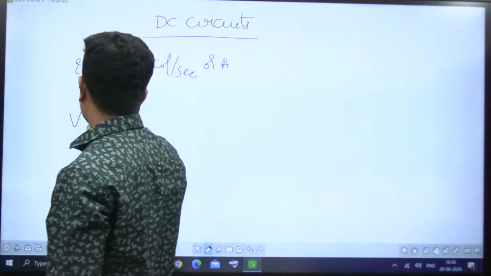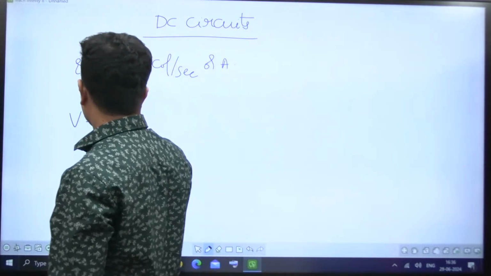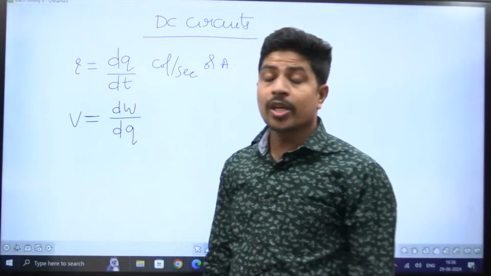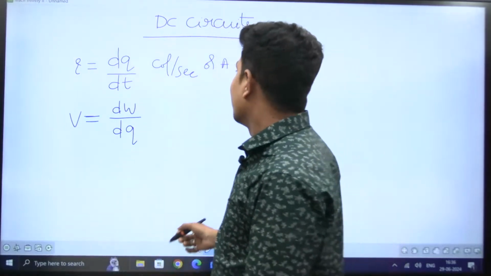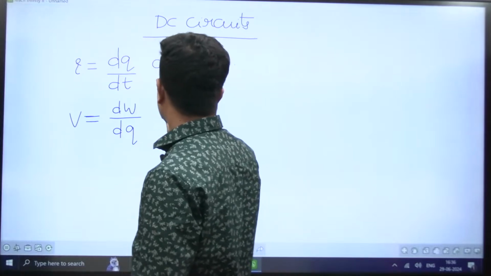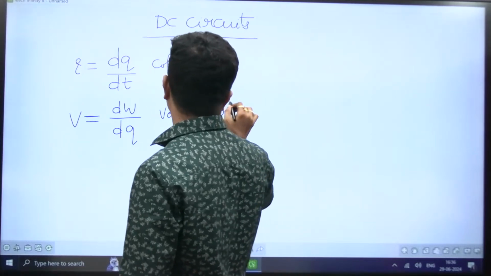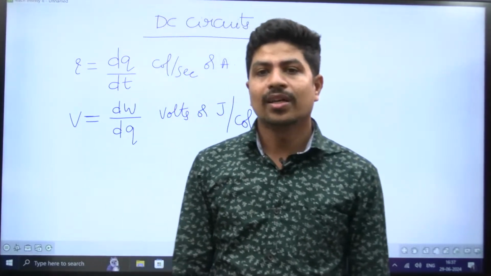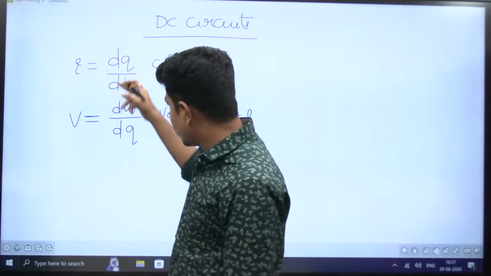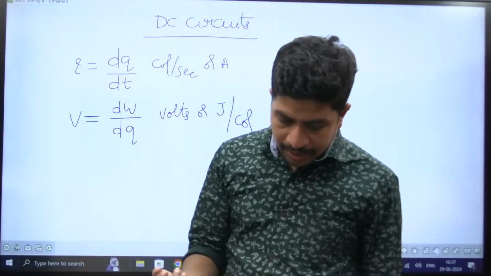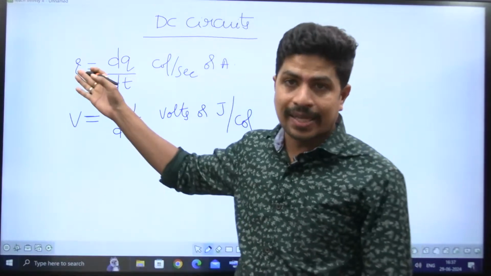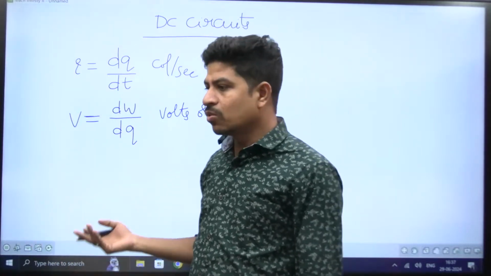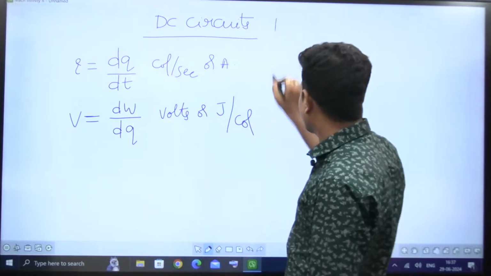What is voltage? The work done in bringing unit charge is called voltage, right? Its units are either volts or joules per coulomb. Work done is in joules and charge is in coulombs, right? Questions can be asked on these kinds of formulas also. After learning a lot of electrical engineering, we forget the basics we learned in plus 1 or plus 2 level. So please do not forget, these formulas are also very important, right?